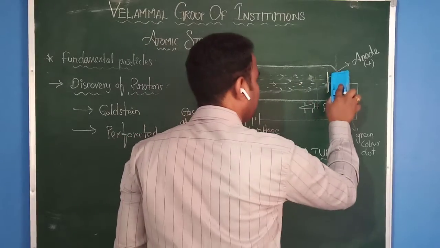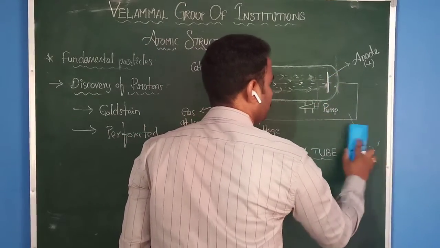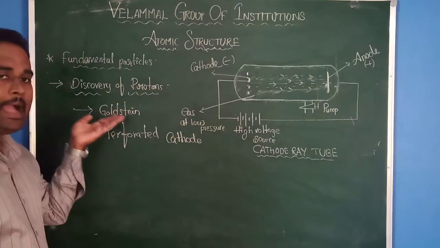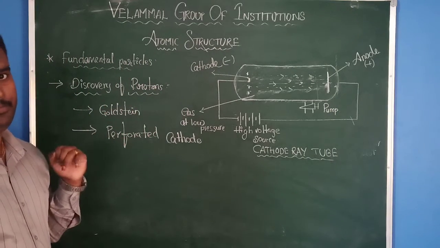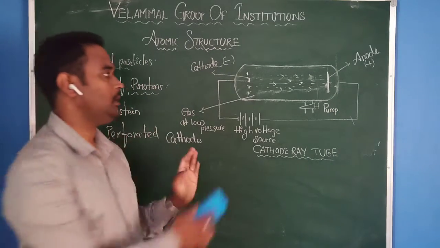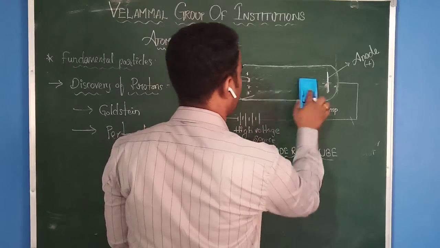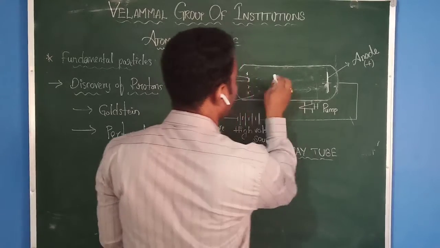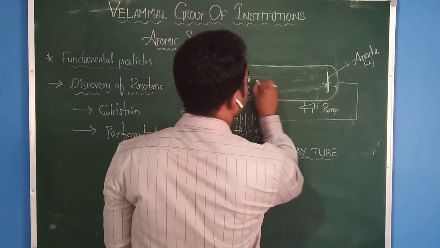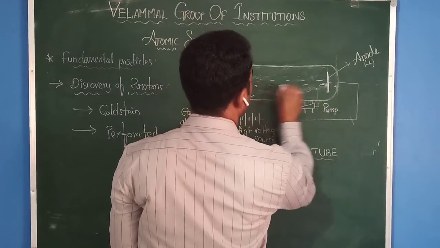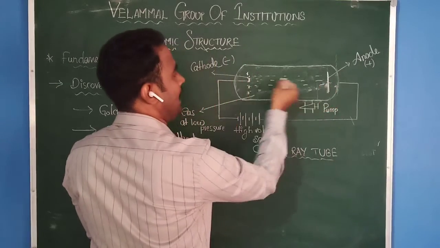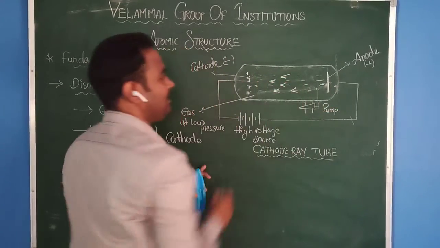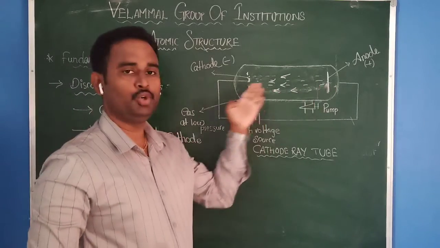Now let us see. Again he applied high voltage and low pressure. Then he observed that some of the particles are traveling from anode to cathode.